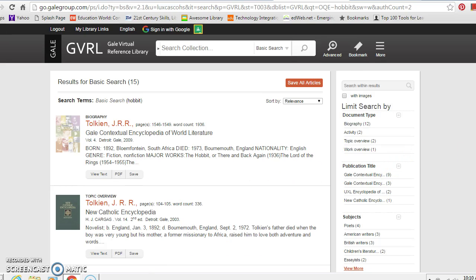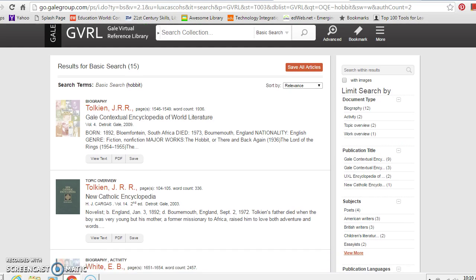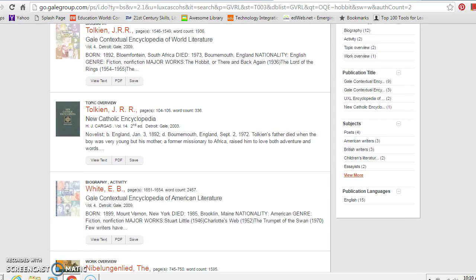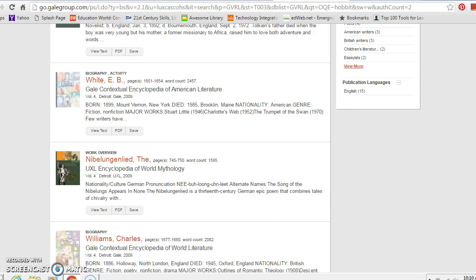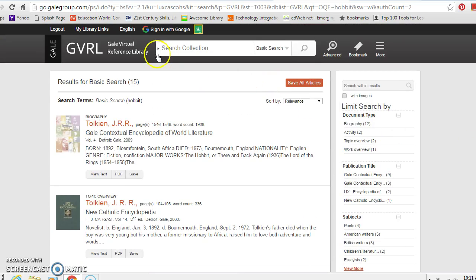Let's just look at the first 4 that we have here that came up. Obviously, we have Encyclopedia of World Literature because the author, J.R.R. Tolkien, was British. The second one is the New Catholic Encyclopedia. They've got an article dealing with that. The third one is from Encyclopedia of American Literature. And the fourth one is from Encyclopedia of World Mythology. So if you're getting information on The Hobbit or J.R.R. Tolkien, you've got 4 separate resources that you could click on and get information about. But let's go back to the home page for this, our virtual reference library.